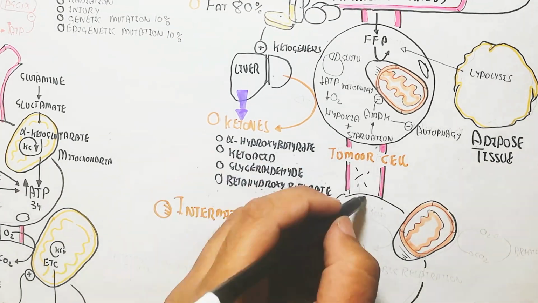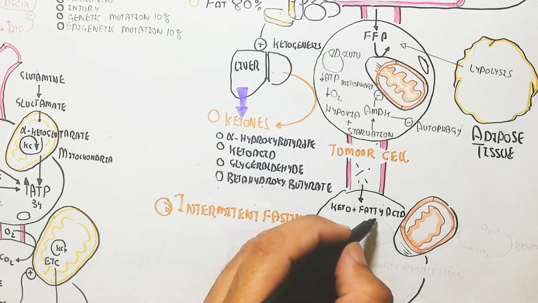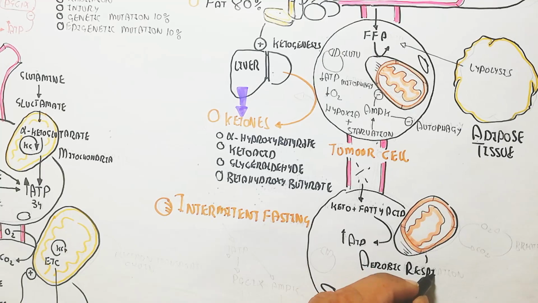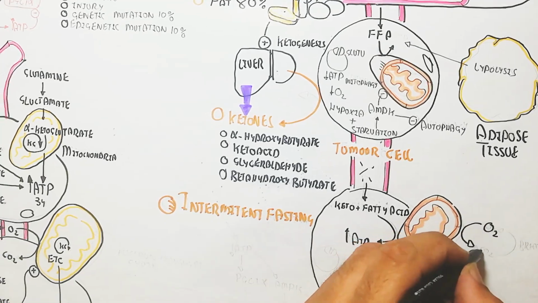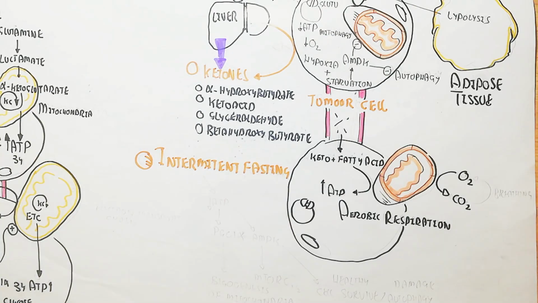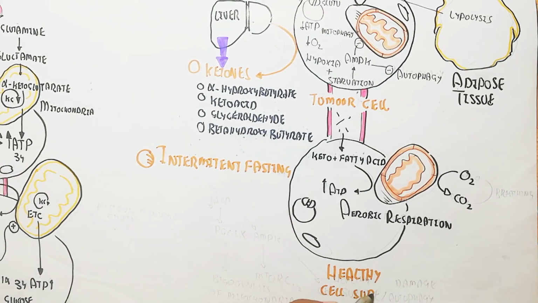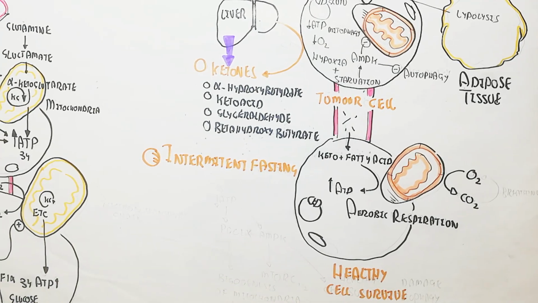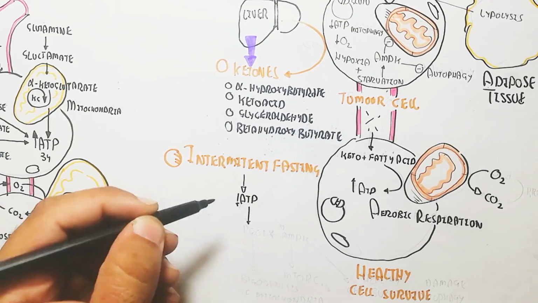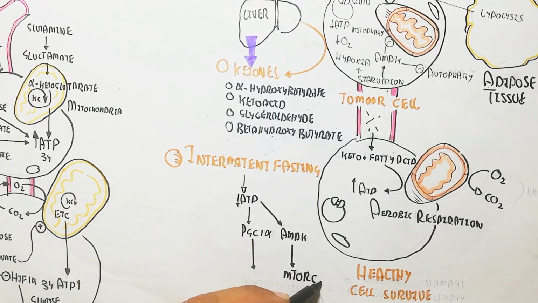In this way, tumorigenesis will be inhibited. While intermittent fasting, according to Dr. Thomas, is very important, keto and fatty acids are not useful for the tumor cell. Oxygen and carbon dioxide are important for keto and fatty acid oxidation, so ATP production is higher, and the healthy cell will survive while the tumor cell undergoes autophagy and apoptosis.